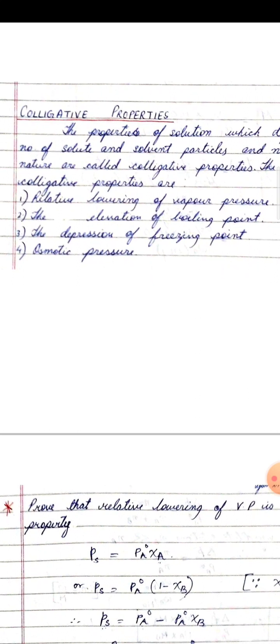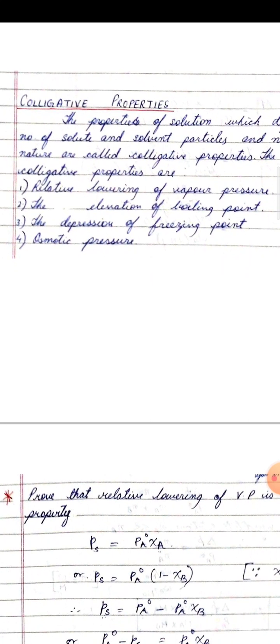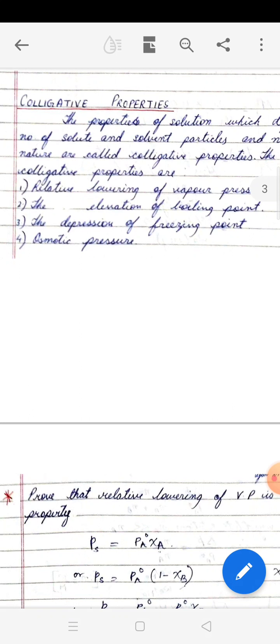Similarly, the third property is depression of freezing point. You see, we all know freezing point means the temperature at which a substance solidifies. We know that the freezing point of water is 0 degrees Celsius. But to this water, if you add sugar or any other solute which is not dissociating, then what will happen? The water will not freeze at 0 degrees anymore. Rather, its temperature will go further down.